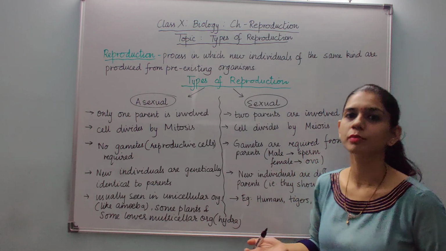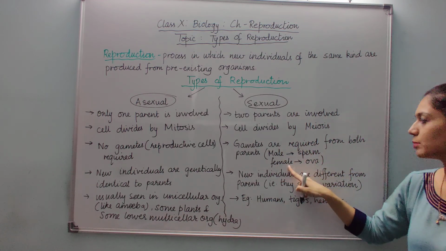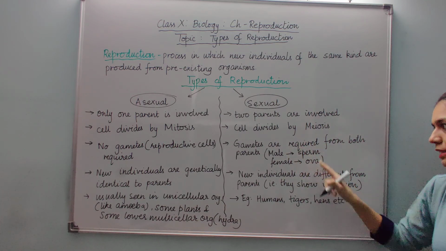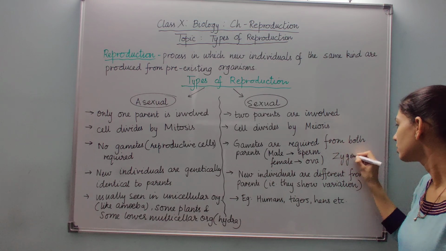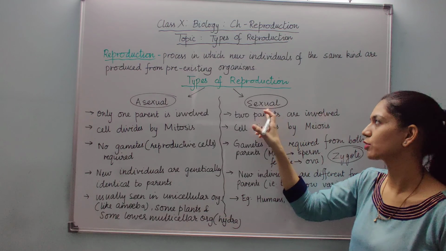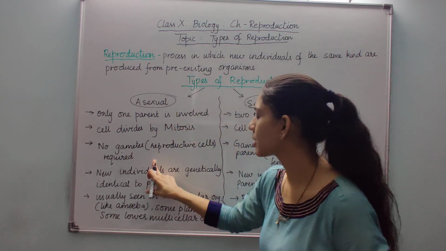Suppose we talk of human beings: the male provides sperm and the female provides the ova. These two sex cells combine to form a zygote, which finally develops into a new child when I am talking of sexual reproduction. Let's see about asexual reproduction.